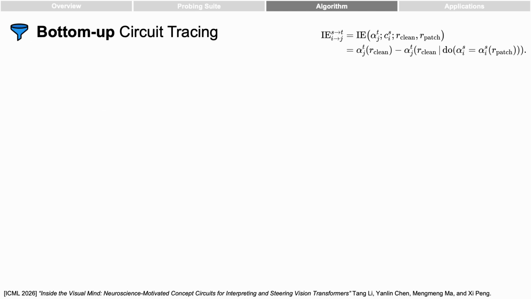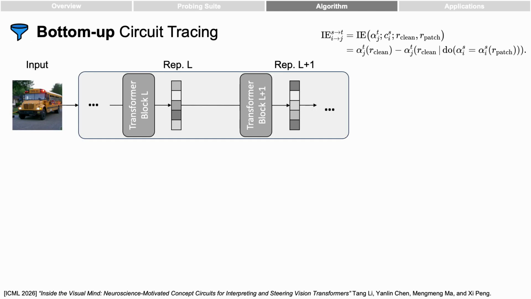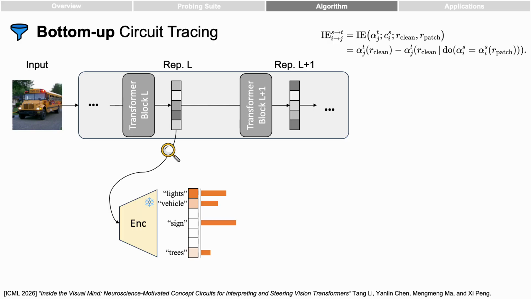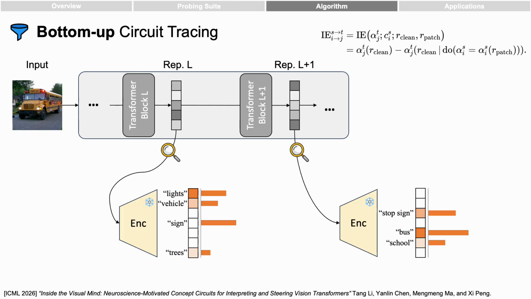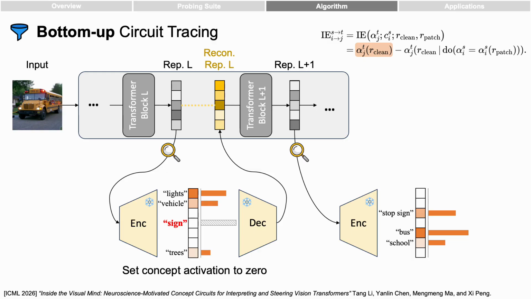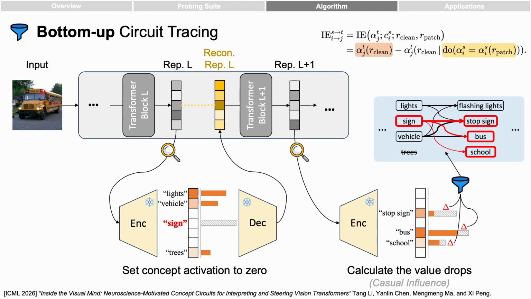To trace the concept circuits, given two layers, we use the SAE encoder to identify the active concepts in both layers before any intervention. Next, we intervene on one concept by setting its activations to 0. For example, we can remove the concept sign from layer L. This is the patched version of the representation. After passing the modified representation to the next layer, we measure which concepts change. These changes reveal the causal edges between the concepts.